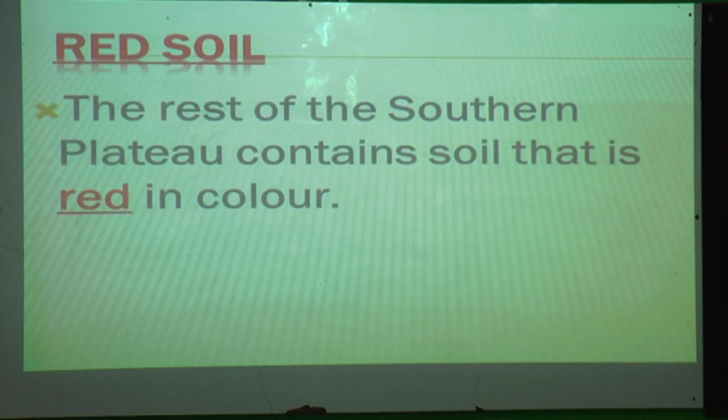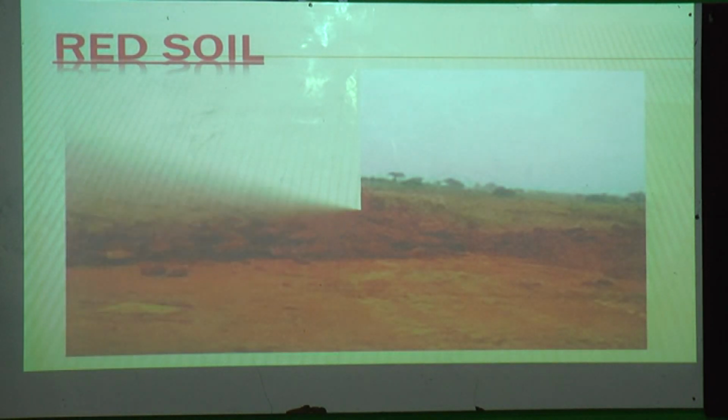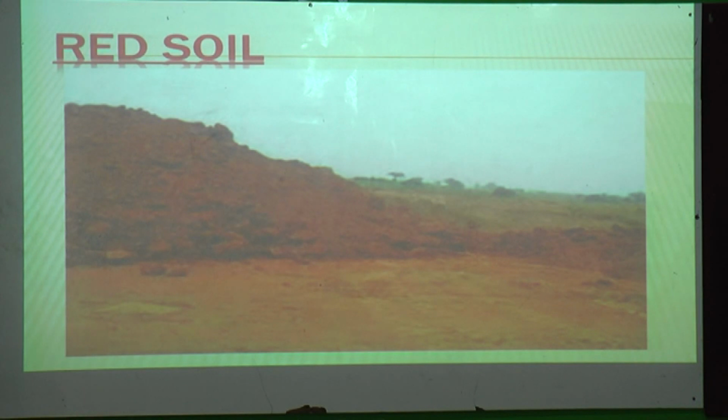Now come to the third soil, that is red soil. So what is red soil here? The rest of the southern plateau, we have covered our northern plain, correct? Now come to the southern plateau, which contains soil that is red in color. Red means the soil is red in color. Can you see this? Yes, which color is the soil? Red color. So this is red soil.